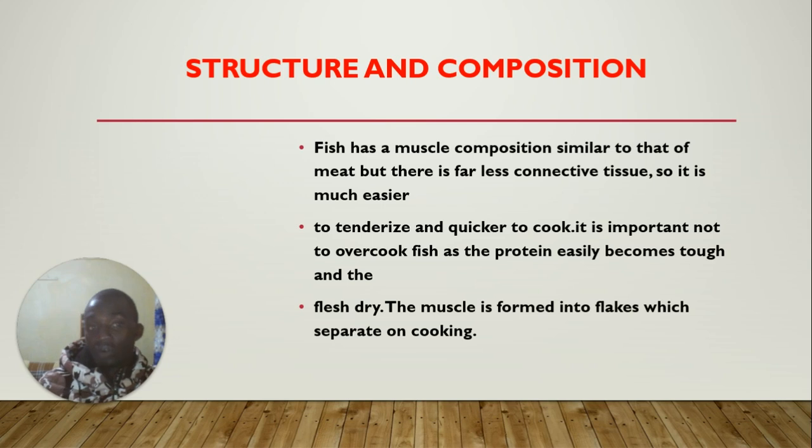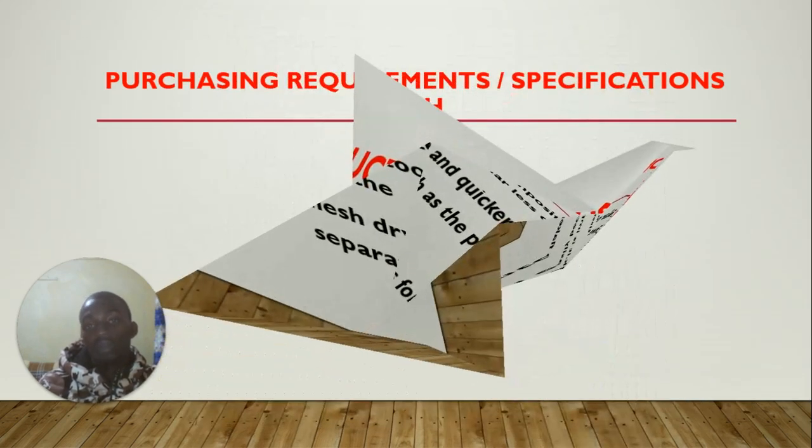Fish has a muscle composition similar to that of meat, but there is less connective tissue, so it is much easier to tenderize and quicker to cook. So it is important not to overcook fish, as the protein easily becomes tough and the flesh dry. The muscle is formed into flakes which separate on cooking.